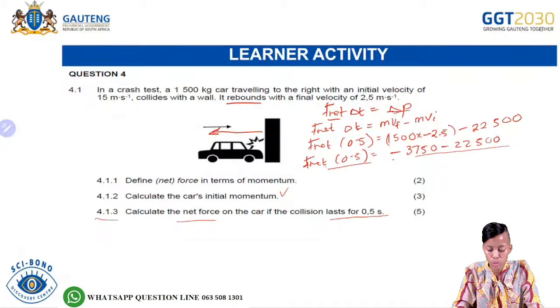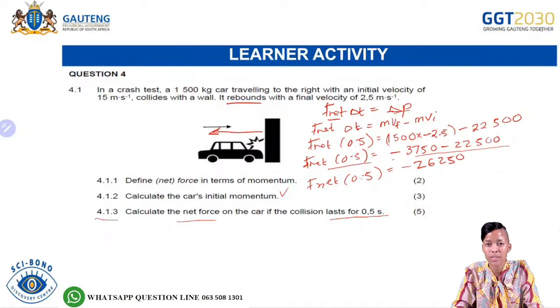So it will be F net times the 0.5 is equal to negative 3,750 minus 2,250. So that then gives me negative 2,250. So from there, what are you left with?